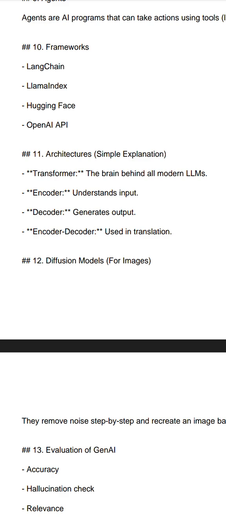When you write something, it understands the input using the encoder, and when it gives the output, it generates it using the decoder. So if you combine both, encoder and decoder, it is used in translation. I think this is how things happen in the encoder-decoder.